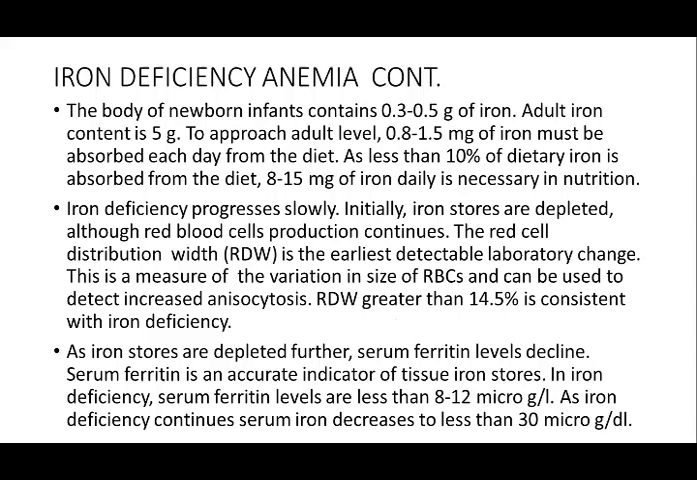Iron deficiency progresses slowly. Initially, iron stores are depleted, although red blood cell production continues. The red cell distribution width, RDW, is the earliest detectable laboratory change. This is a measure of the variation in the size of RBCs and can be used to detect increased anisocytosis. So RDW greater than 14.5% is consistent with iron deficiency. The first change is an increase in the red cell distribution width, usually greater than 14.5%, which shows that it is iron deficiency.